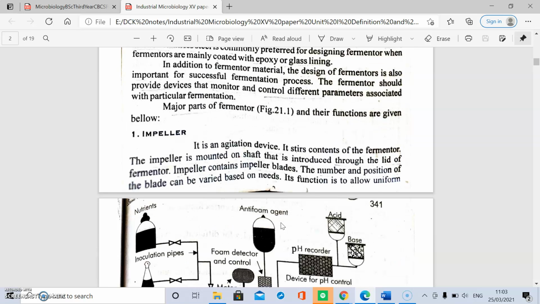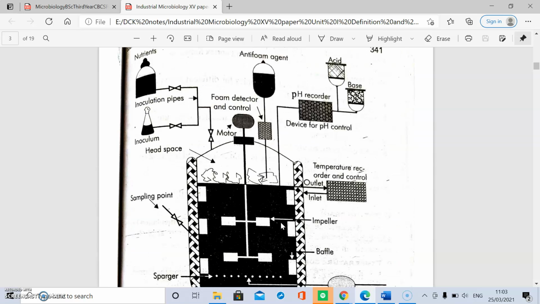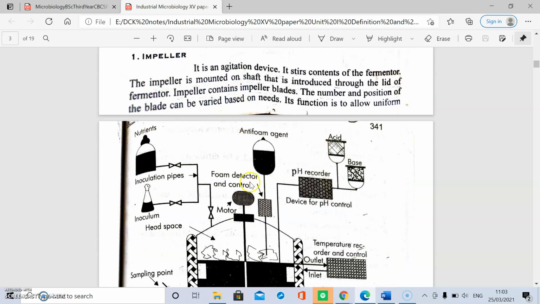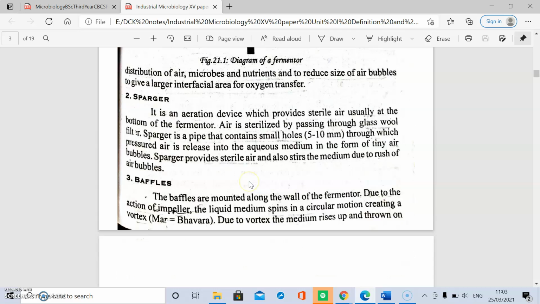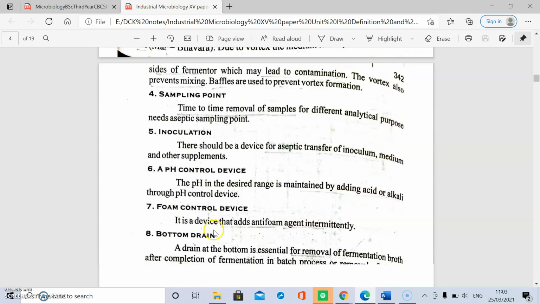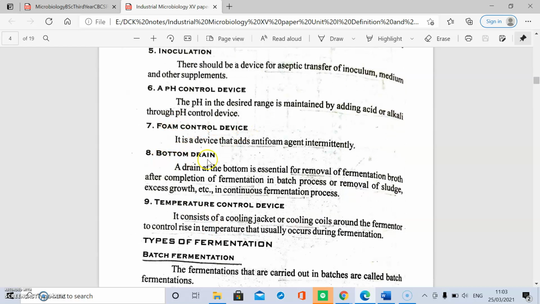These are the different parts of the fermenter. This is the fermenter, a vessel in which fermentation is carried out. This is the shaft on which the impellers are mounted. Then there are the sparger, baffle, sampling point, inoculation, pH control device, foam control device, bottom drain, and temperature control device.